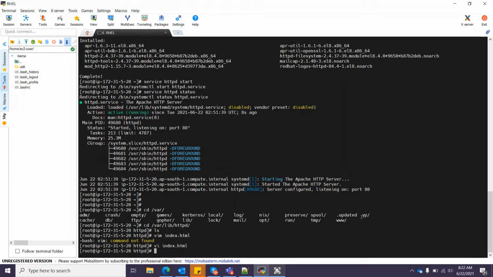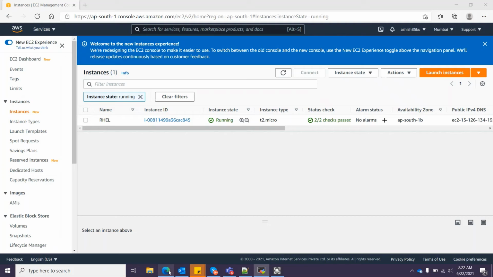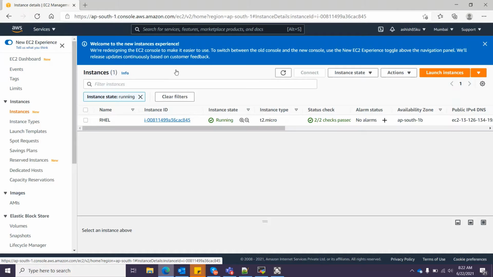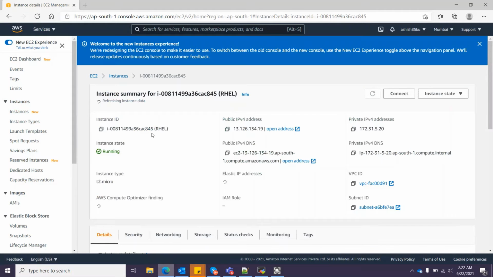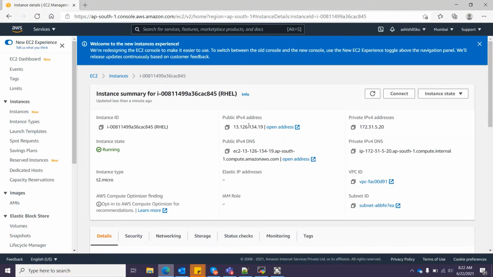So index is deployed, but let's try to access this from outside the EC2 instance and try to access it via browser. So this is my public IP.